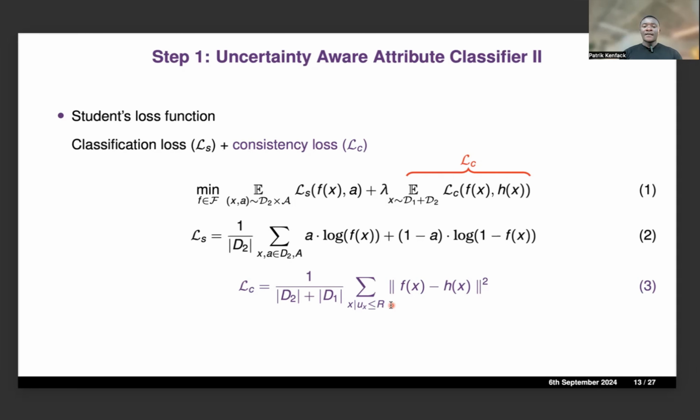So we keep updating the threshold during the training from a higher value to a smaller value, depending on the epoch, such that our model will focus more and more on samples with reliable or low uncertainty sensitive attributes. We showed the benefits of the consistency loss, and how it helps us obtain a more reliable uncertainty measure instead of just using a single model or the single output of the model.